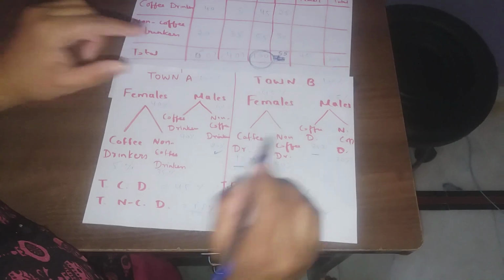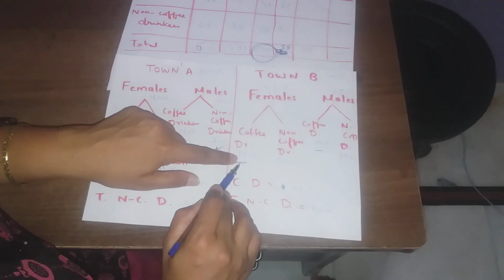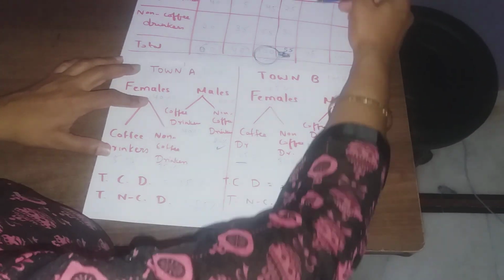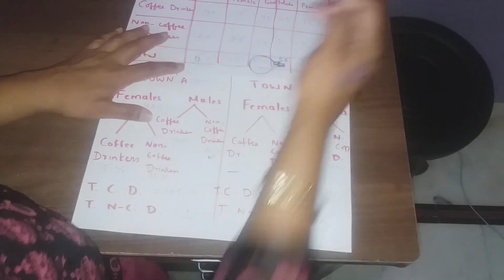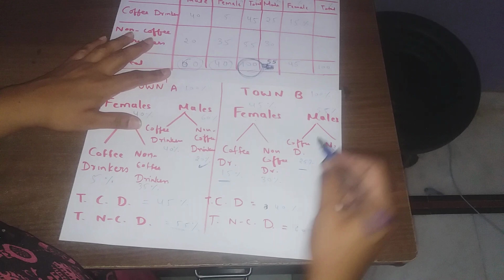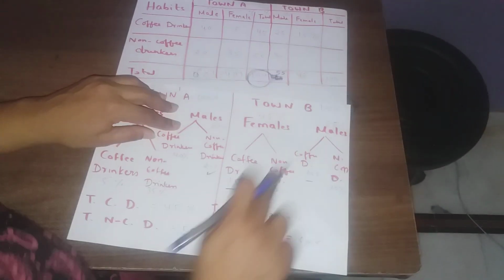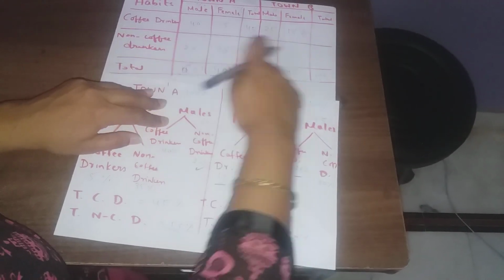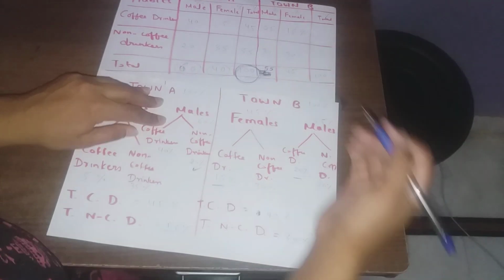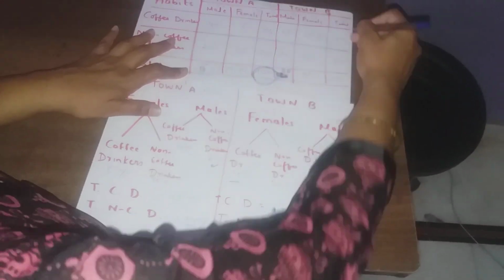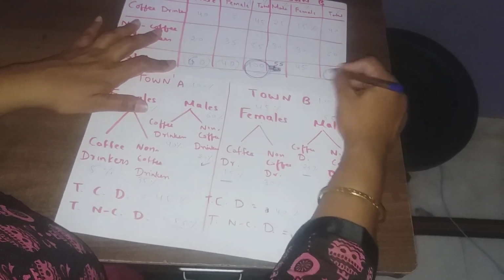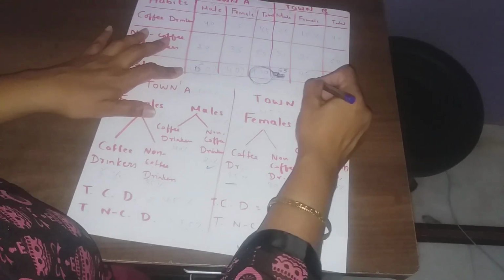Now among female, just see what is written. Female coffee drinkers, how much? 15%. And female non-coffee drinkers 30%. Total comes out to be 60 and 40. Are we getting total 100? Yes. Are we getting total 100 here also? Yes.